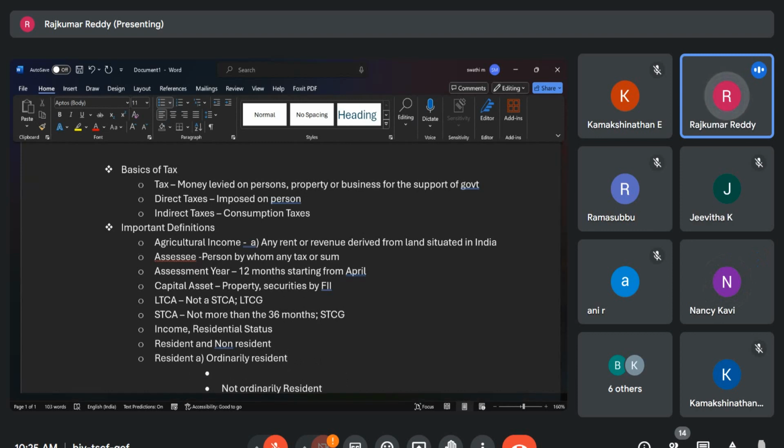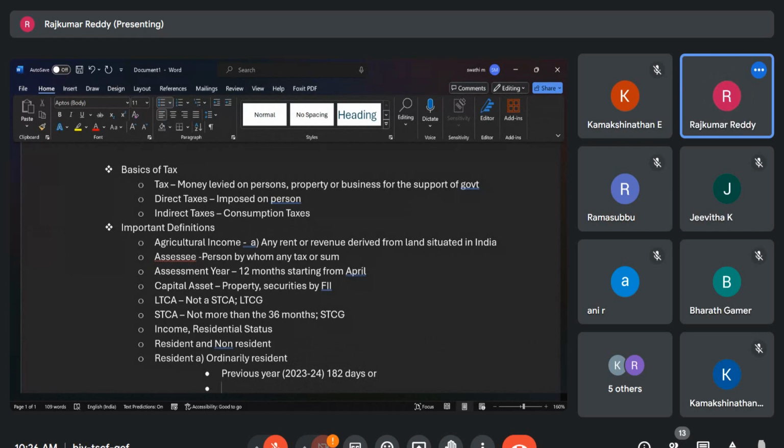If you see the last previous year, for example for deriving your residential status for the year 2024-25, in the year 2023-24, if you stayed in India for 182 days, then you are an ordinary resident.